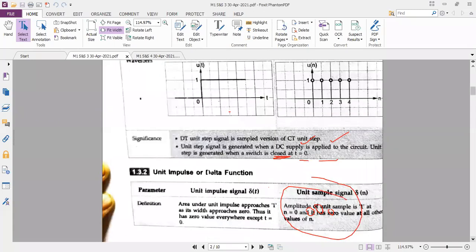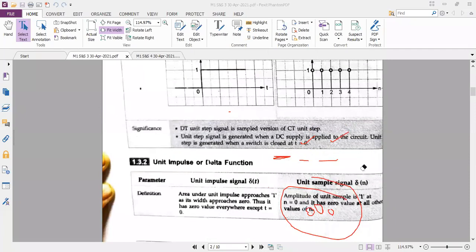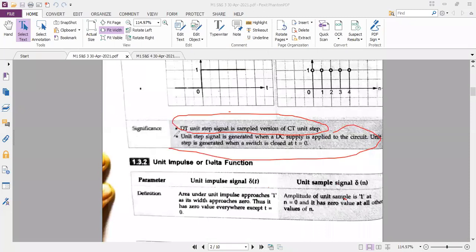In this book, they have nicely given the information about each signal. They have even given the significance of the signal, and where some signals are applied. Everything you can go through. A discrete time signal is a sampled version of a continuous time signal. I have already explained what a sample is in the very beginning of the class. If I take the samples of the continuous time signal, I will get the discrete time signal. They have given that here under the significance. You have so many things, you can find them here.